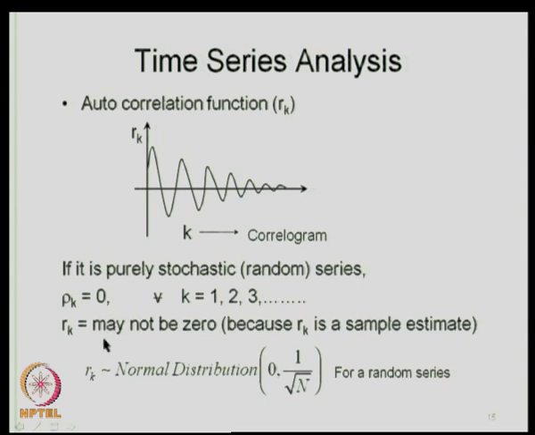But R k we have estimated from a sample, and R k may not be 0, although we may determine it from a purely stochastic series. The estimated values of R k may not be 0.